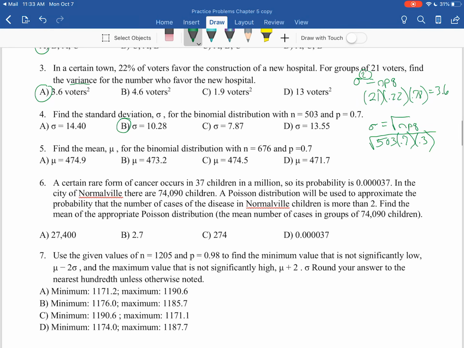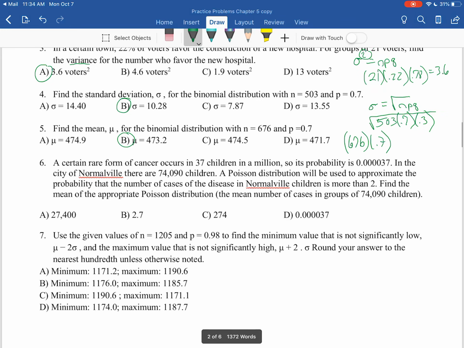Number 5, we're finding the mean for a binomial distribution. That's just n times p. So that's 676 times 0.7, and when you multiply those out and get your mean, you're looking at answer B, 473.2.